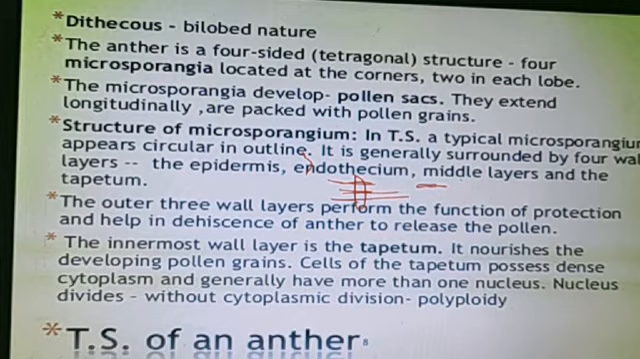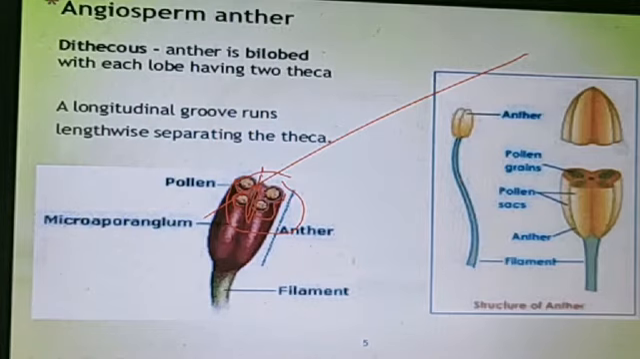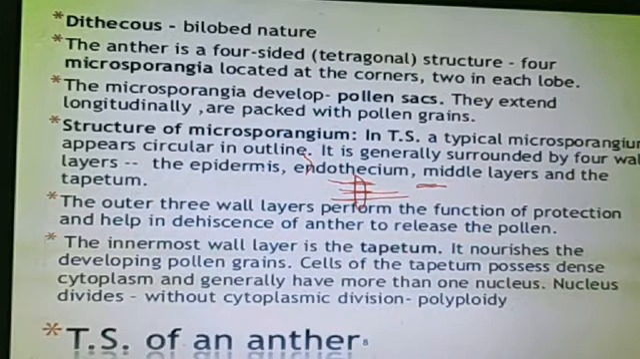It is generally surrounded by four wall layers. What is the microsporangium here? This structure. When we magnify the image of the microsporangium, we will find that it is generally composed of four wall layers: the epidermis, the endothecium, the middle layer, and the tapetum. The outer three wall layers perform the function of protection and help in the dehiscence of the anther to release the pollen.